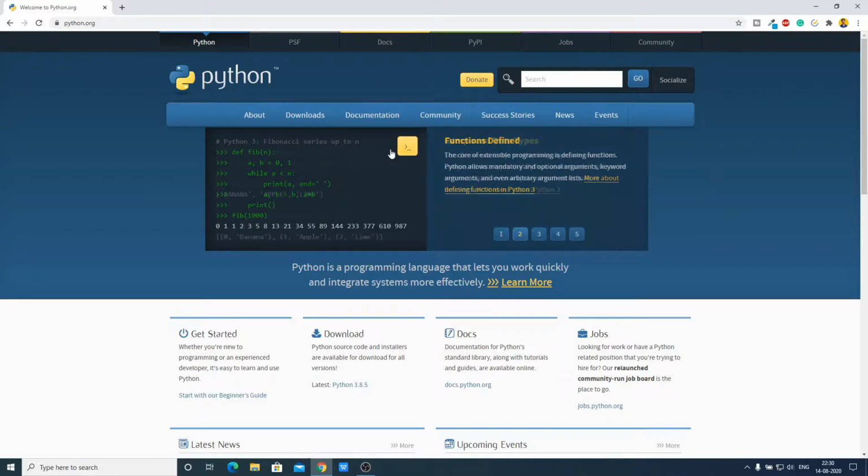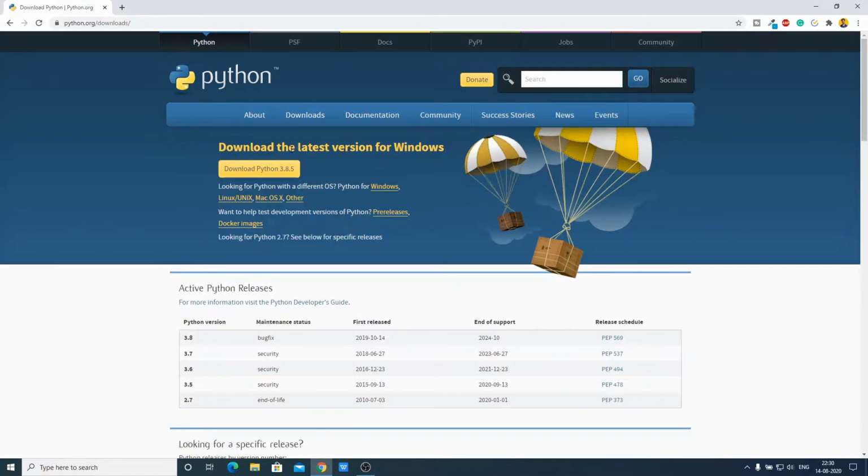To download, just click on downloads, and here you can see the latest version of Python is 3.8.5 for Windows. Let me click on this download button, and here you can see it is downloading and it is around 25 MB, so it will take some time. Let me complete the download process, and after that I will show you how you can install and set up Python on your Windows 10 computer.